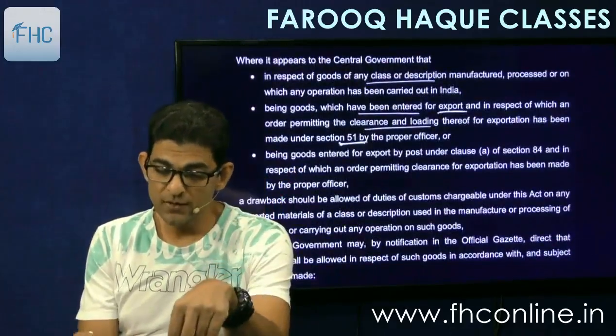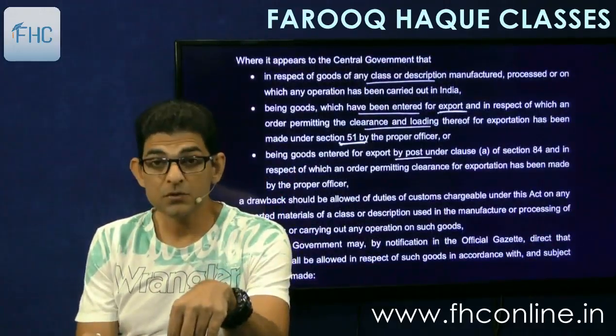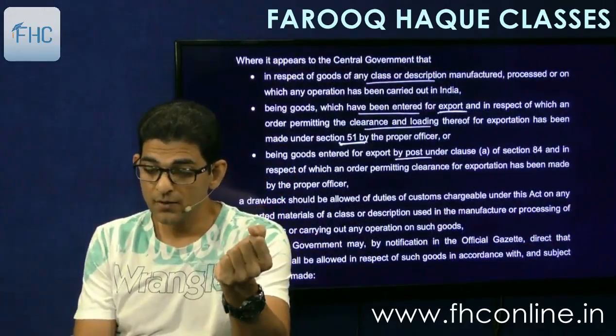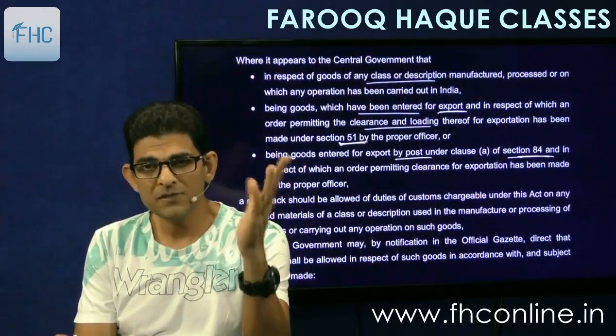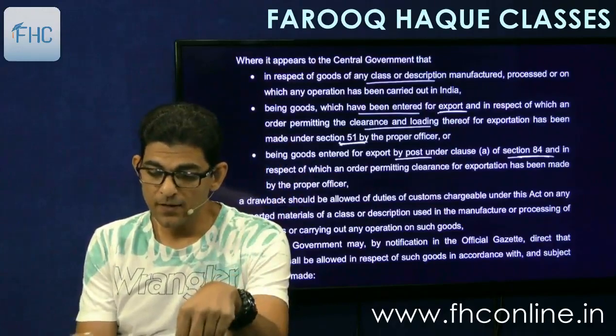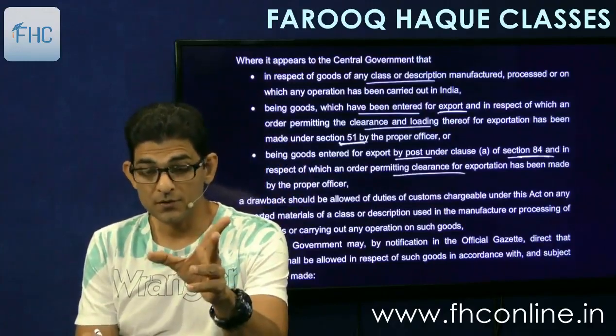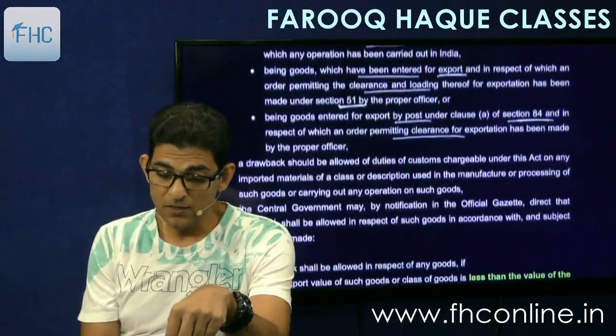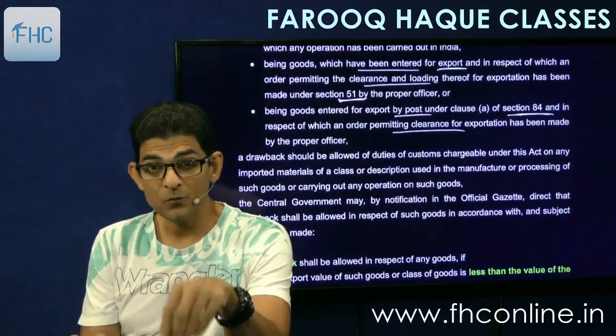or being goods entered for export by post under section 84. This we'll see later on. Section 84 is the postal export section, and the permission is given for exportation. A drawback should be allowed. Drawback should be allowed of what?